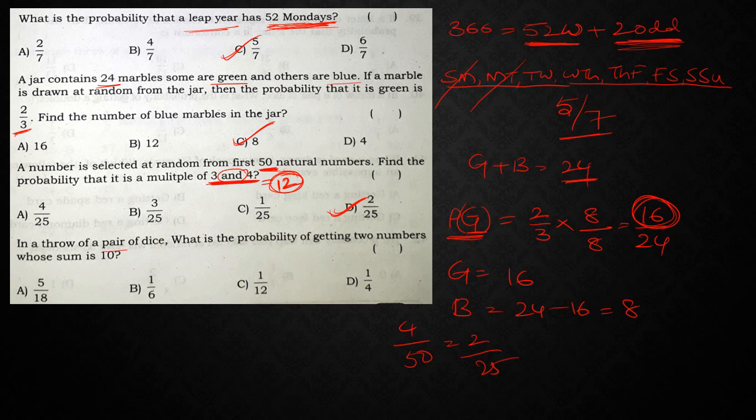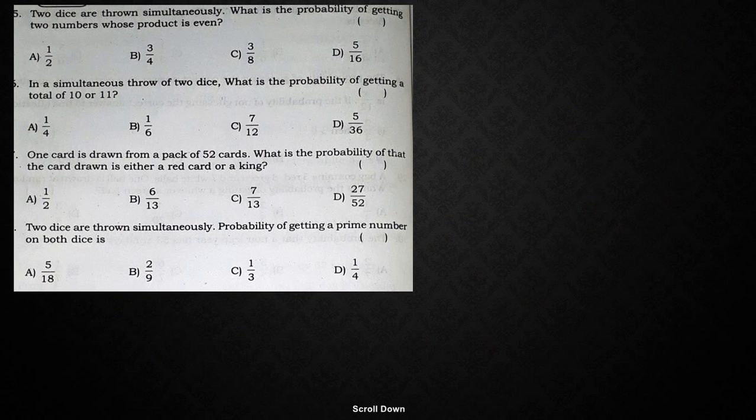In a throw of a pair of dice, when you throw a pair of dice, n of S is equal to 36. What is the probability of getting 2 numbers whose sum is 10? Sum 10 means, what are the possibilities? With 3 it is not possible. So 4 plus 6, 5 plus 5, 6 plus 4. There are only 3 possibilities. So 3 upon 36, which is nothing but 1 upon 12. So the answer is 1 upon 12. Right? Next, moving on to more questions.